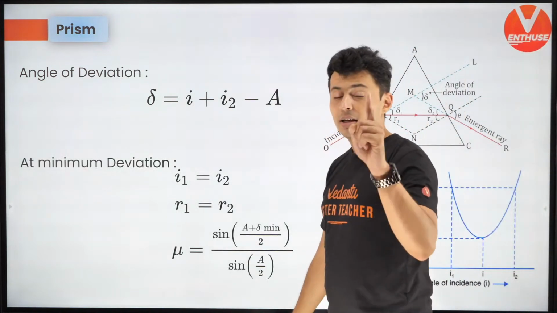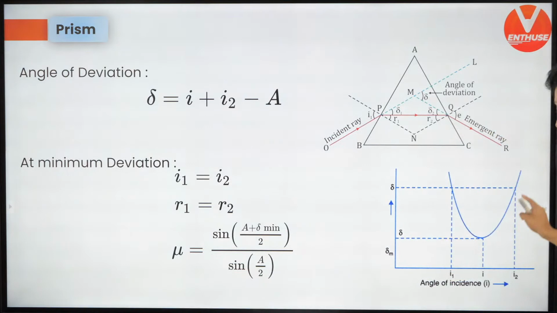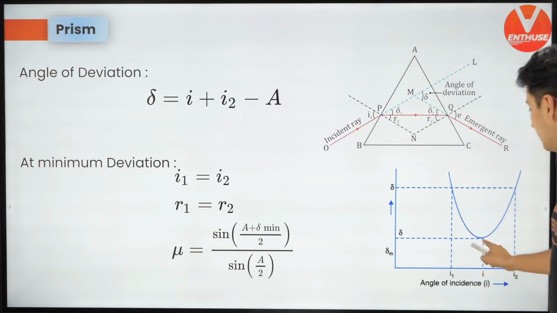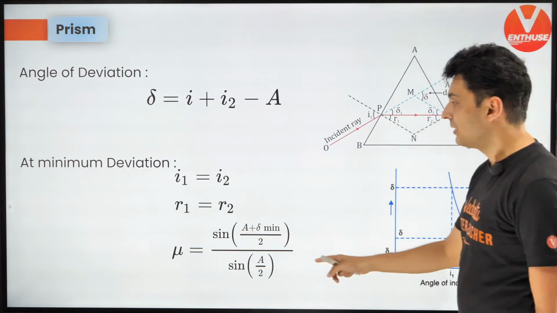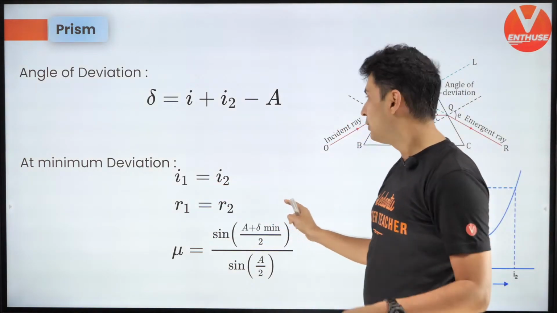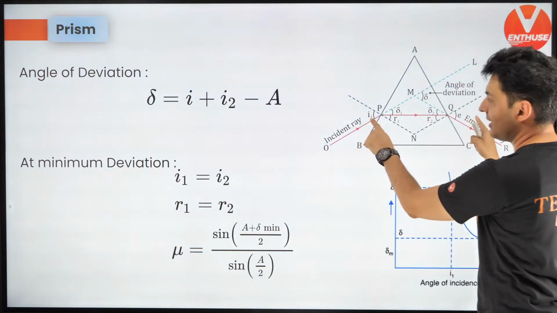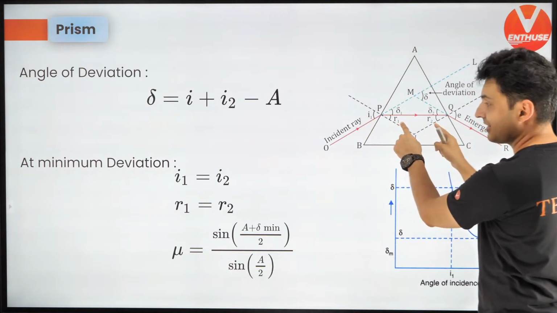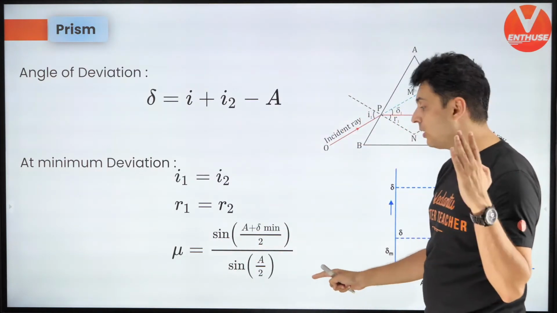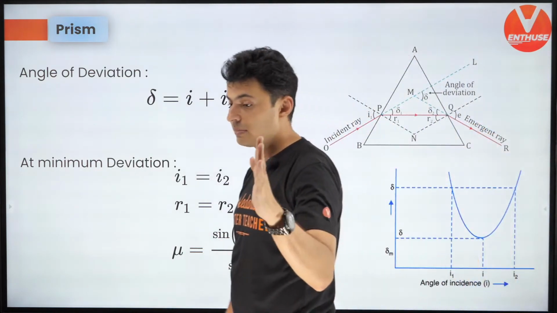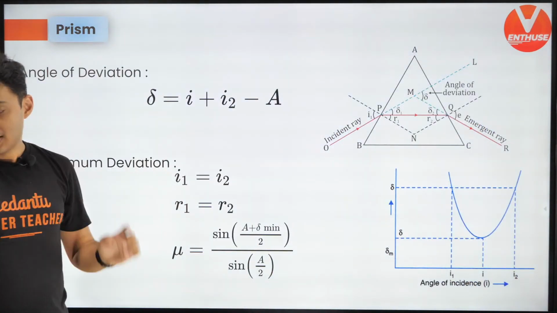Next, when you plot the graph of deviation versus the angle of incidence, the graph looks like this, and there is an angle for which the deviation is the least. So when minimum deviation happens, then the conditions are I1 is I2. That means this angle and this angle are same. Even this angle and this angle are same. And this is the formula. Mu is sine of A plus delta by 2 divided by sine of A by 2. Keep this in mind.